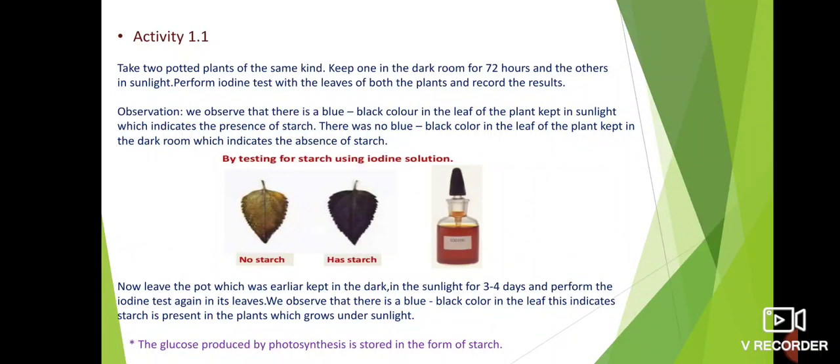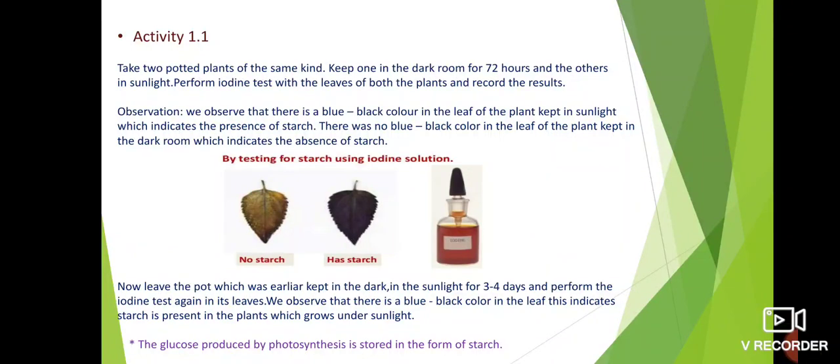The glucose which is produced by the process of photosynthesis requires the presence of sunlight. That's why starch is also present in the leaves. Glucose is a carbohydrate, and starch is also a carbohydrate. In the presence of sunlight only, glucose is produced in the plant. When more glucose is present in the plant, it is stored in the form of starch.